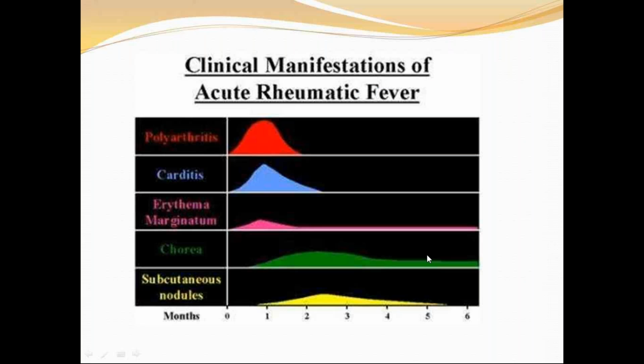So coming to clinical manifestations, these are nothing but the clinical manifestations present in your major criteria. Like polyarthritis, it occurs in almost 75% of patients with acute rheumatic fever. In the initial slide of my class, I already told you, it licks the joints and bites the heart. So even though it affects the joints, it will subside or heal with no residual deformity to the joints.